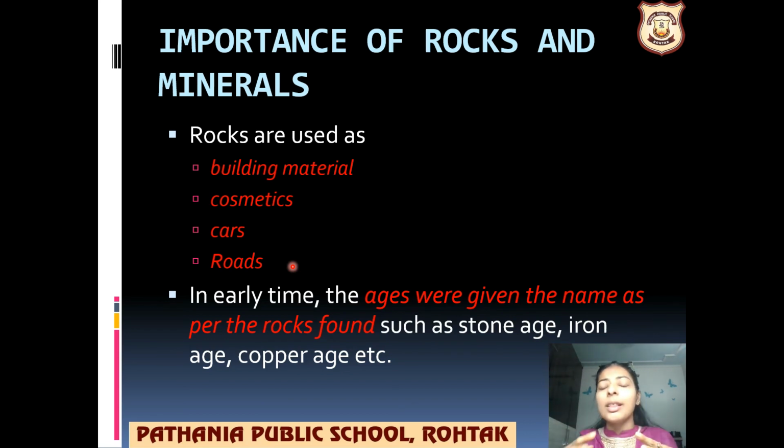There are so many things that are used there, right? Then in the earlier time, the ages were given the name as per the rocks found. जो भी rock मिलती थी, जैसे stone मिला, stone age, copper मिला, copper age. तो जिस भी type के rocks and minerals मिलते थे, उसी के ऊपर ही उसका नाम रख देते थे.